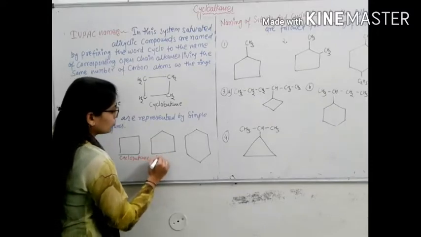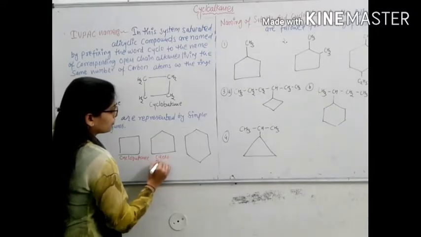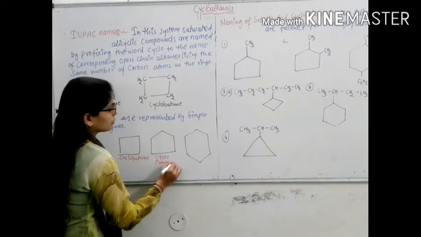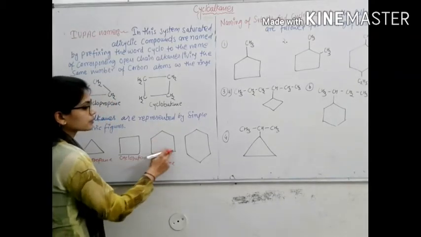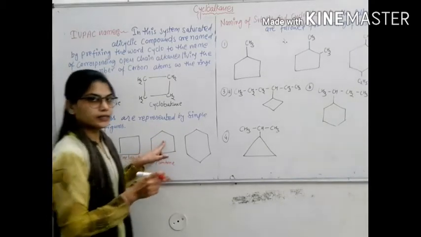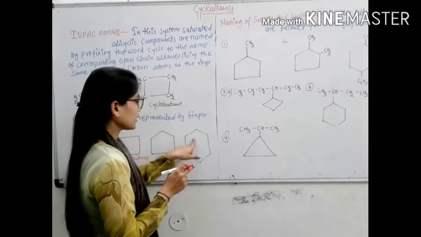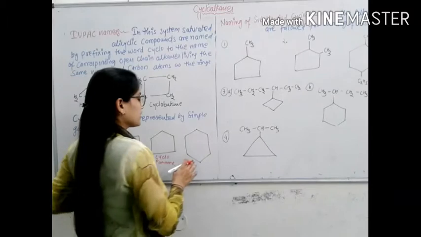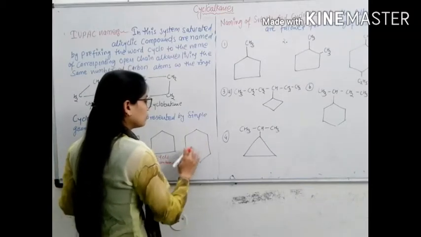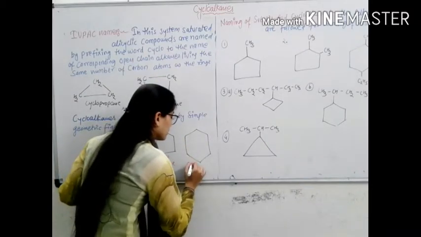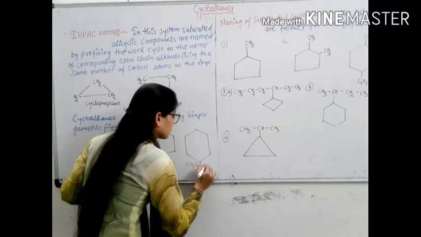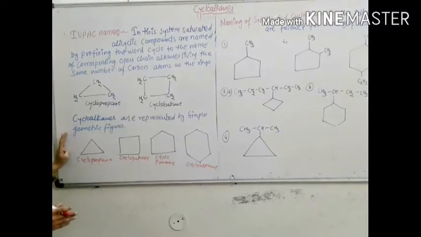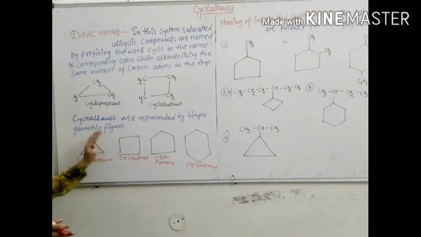Next, cyclopentane, because there are 5 carbon atoms in the ring. With 6 carbon atoms, it is the cyclohexane structure. All are simple geometrical figures of cycloalkane.